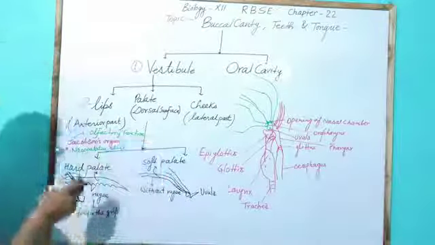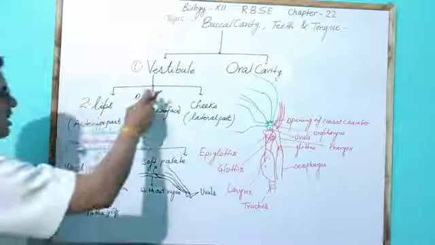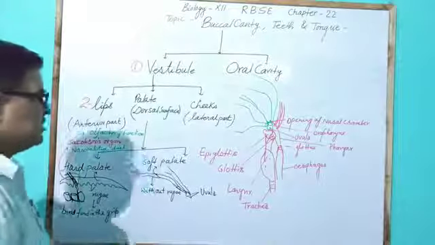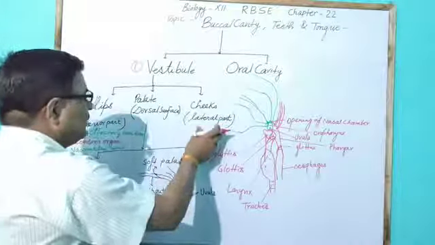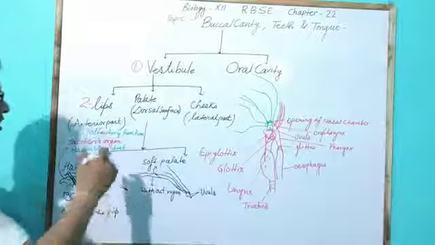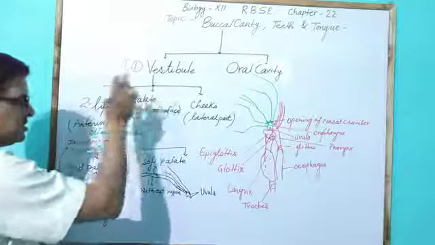Lips are present in the anterior part of the vestibule, and cheeks are present in the lateral part, and on the dorsal surface the palate is present.